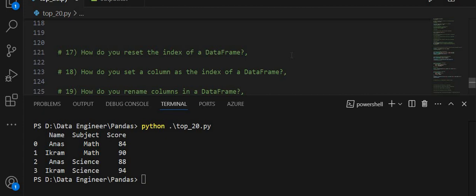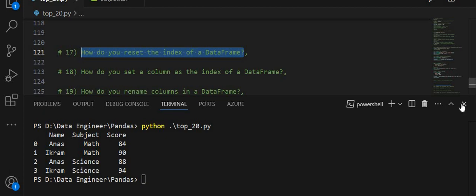How do you set the index of a data frame? This question is your assignment. Please guys, don't take it light. This is for you to prepare for interviews. Each of you will solve this question and commit it to me, and I will recommend to each student who commits and gives me the solution of this question. So this is the assignment for you.